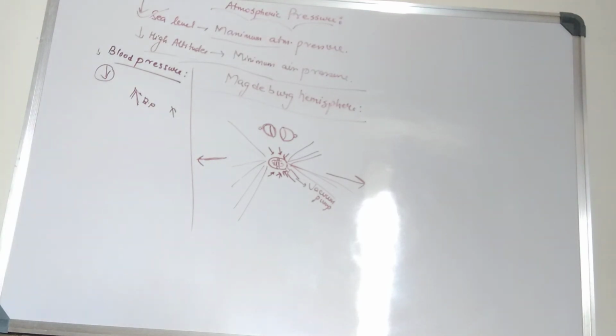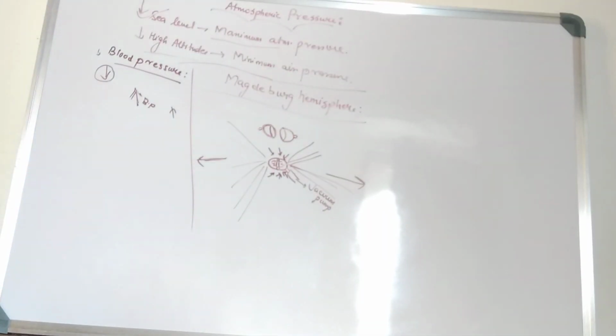Okay, chalo, theek hai. So all these were some of the examples to understand the effects of the atmospheric pressure. We have not come to the applications yet. These are also applications, you can say, but rather than applications, these are the best examples to understand about the atmospheric pressure, and that's why I've discussed all the examples with you. Okay, understood. So this is what I wanted to say.